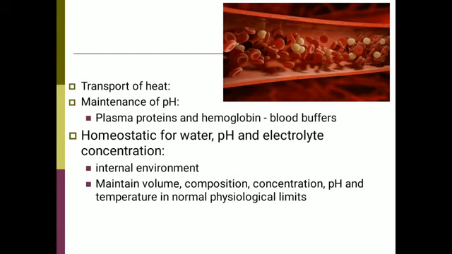Blood forms internal environment which is also known as milieu interior for the cell. Internal environment in terms of volume, composition, concentration, pH and temperature. All these are regulated to normal physiological limits and these limits are within physiological range. This mechanism is known as homeostasis.